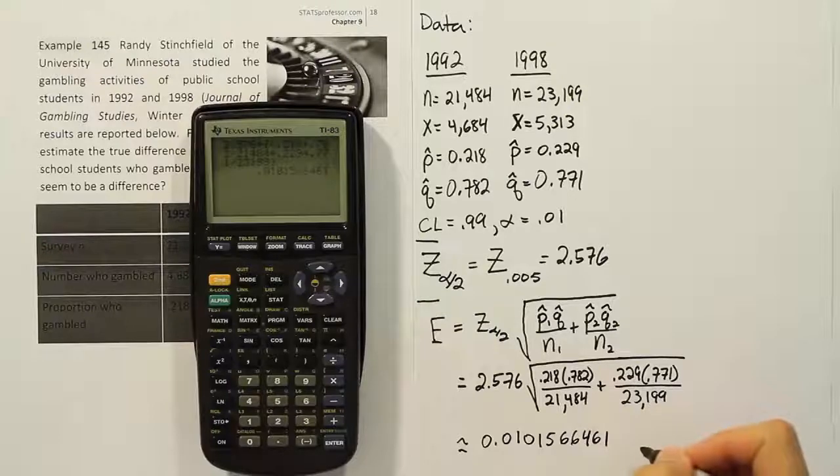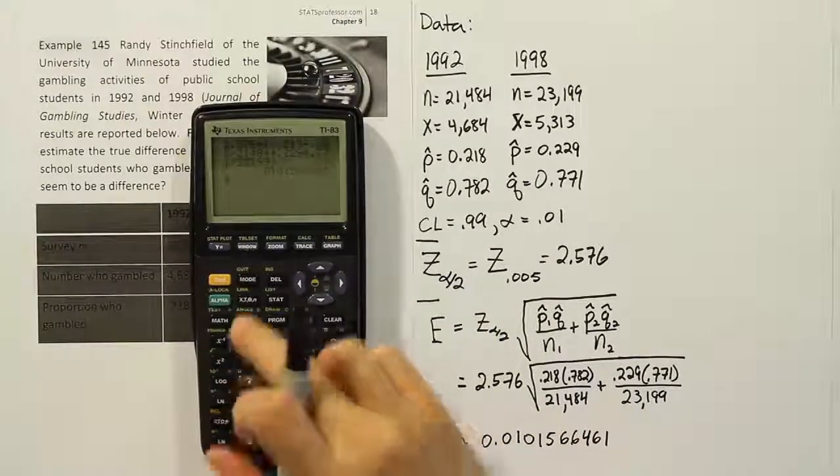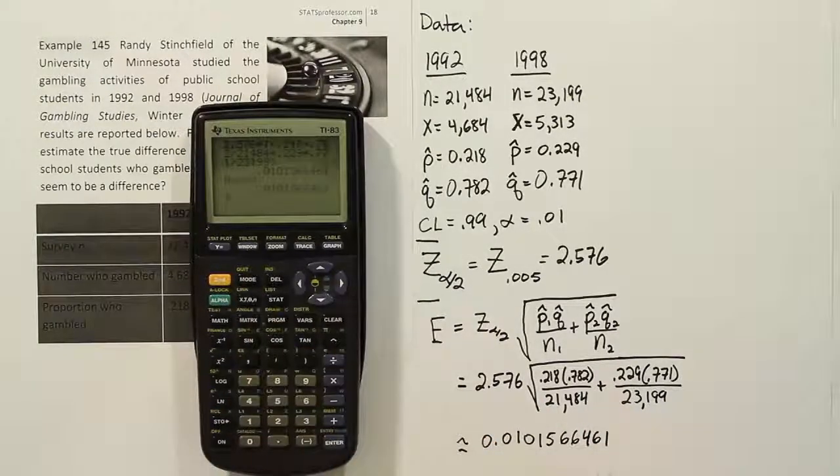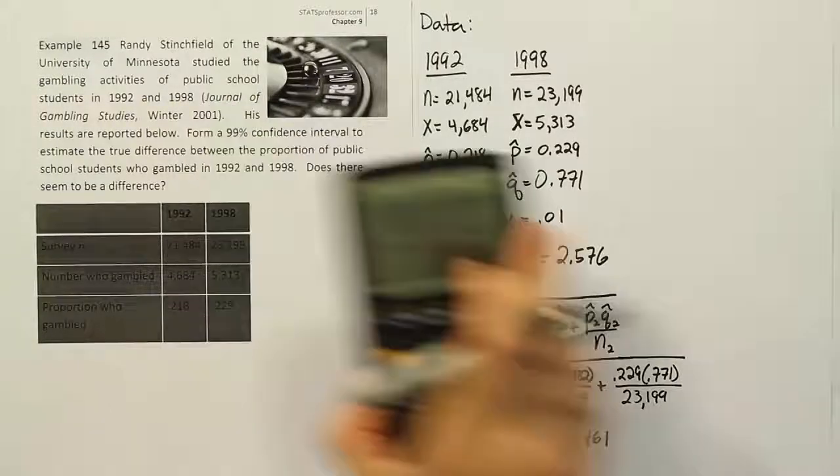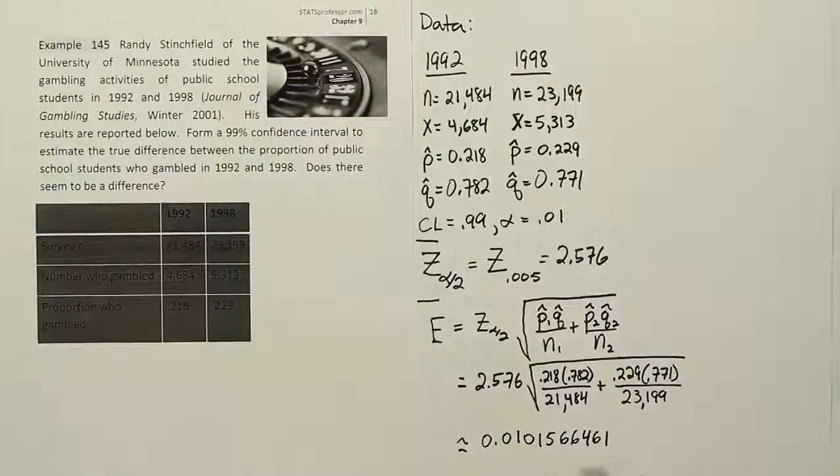0.0101566461. So it's quite a long number, right? We're just going to store that in the calculator for use later. Of course, you could also round it off to, say, 3 decimal places and use it that way as well. But that's our margin of error.